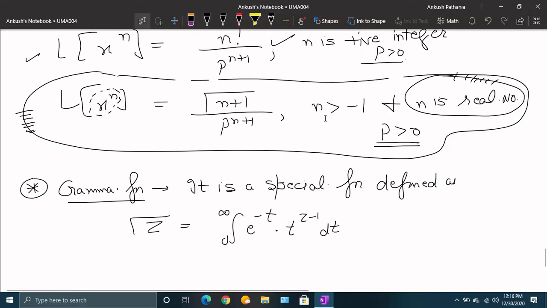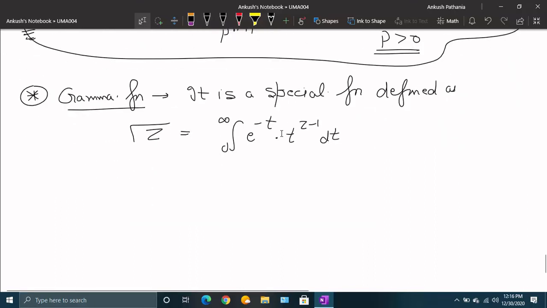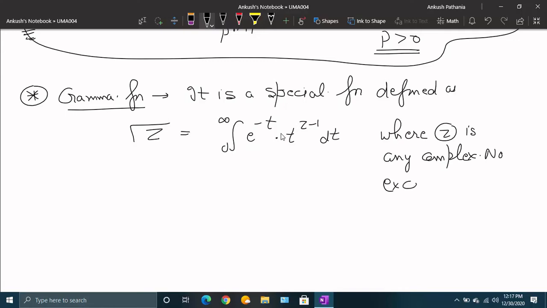So this is the special function gamma that it is defined, where z is any complex number except z equals non-positive integers, that is z is not equal to 0, minus 1, minus 2.